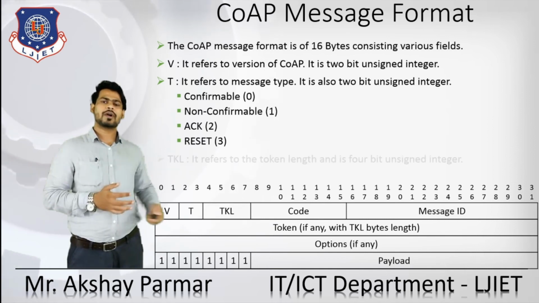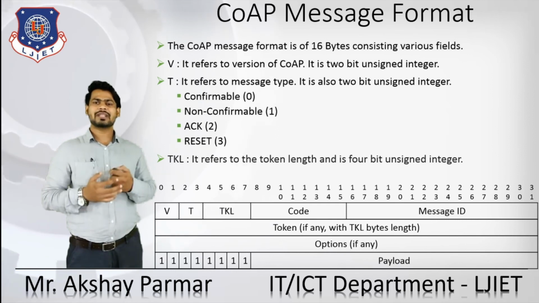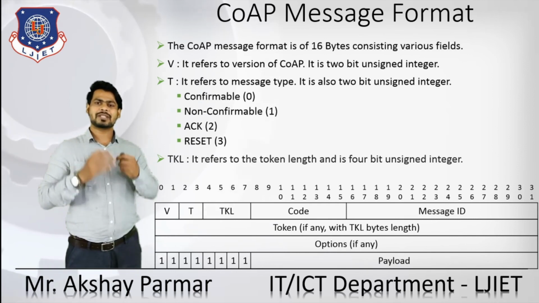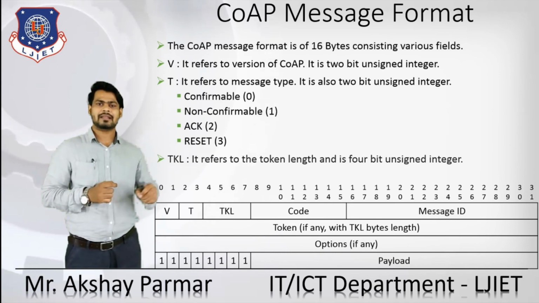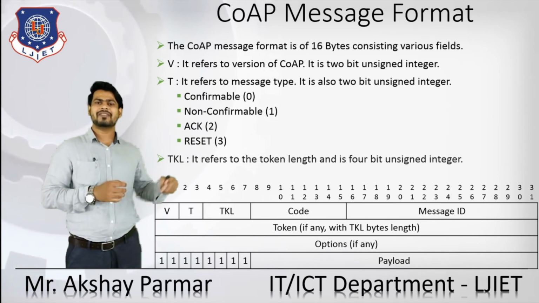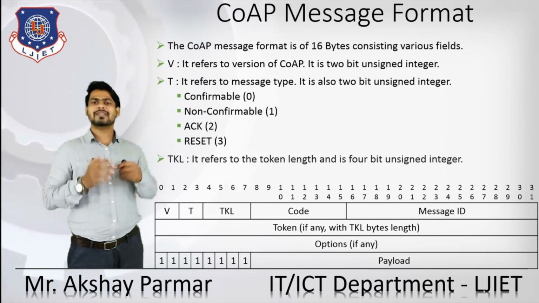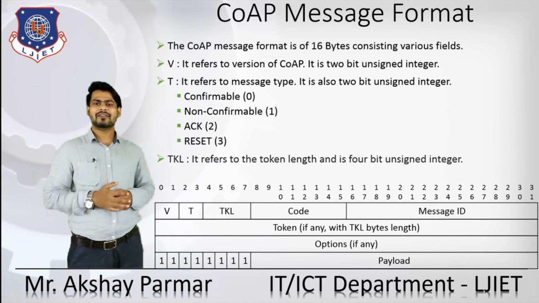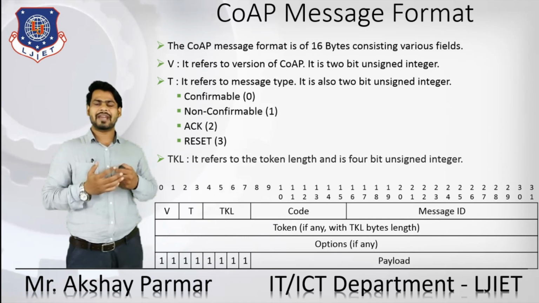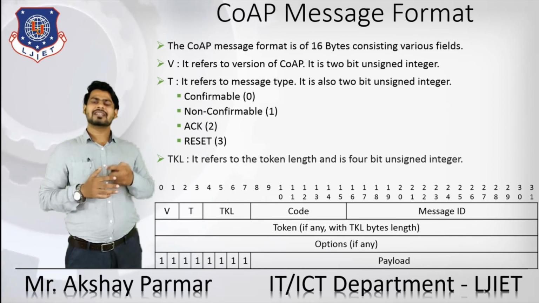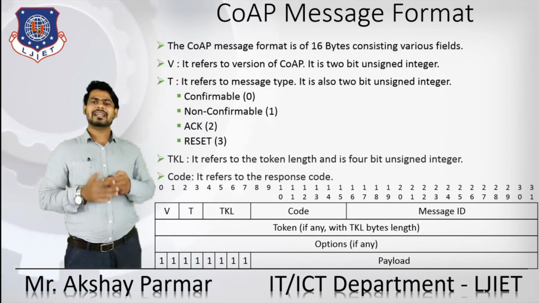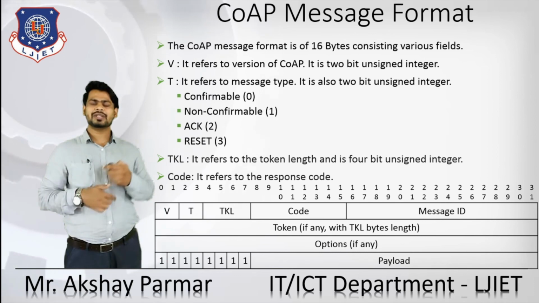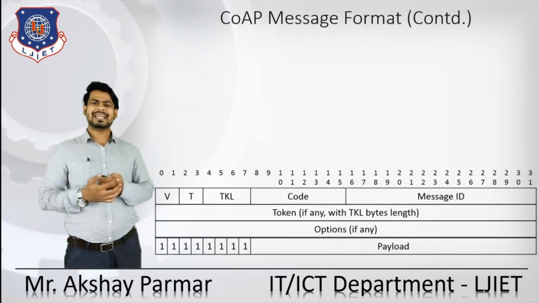After that, the token length field. What is the function of that field? As its name suggests, it refers to the token length, and it is a 4-bit unsigned integer. With the help of this field, we can get to know the length of the token, if any token is there. After that, the code field. It refers to the response code.